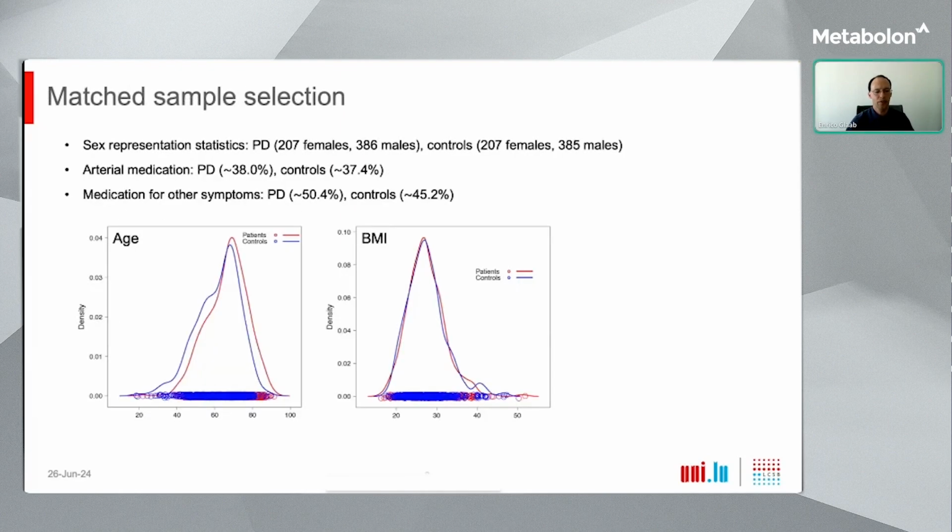As a result of this algorithmic selection, we could ensure that the sex representations were matched between patients and controls, as you can see here on the top. We also observed a similar percentage of individuals taking arterial medication among the patients and controls, as well as roughly similar percentages of subjects taking medications for other symptoms. Furthermore, as you can see in the density plots below, the age and body mass index distributions were highly similar between patients and controls. So we can really limit here the impact of several common confounding factors.